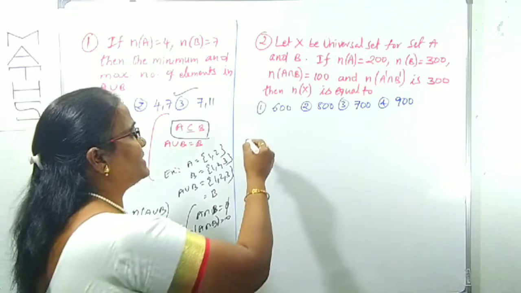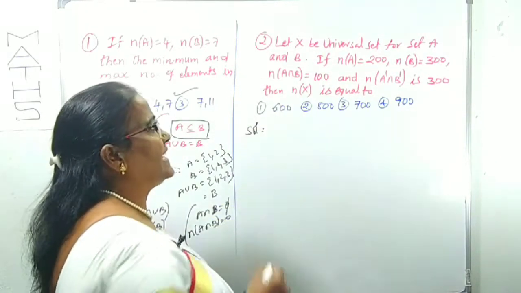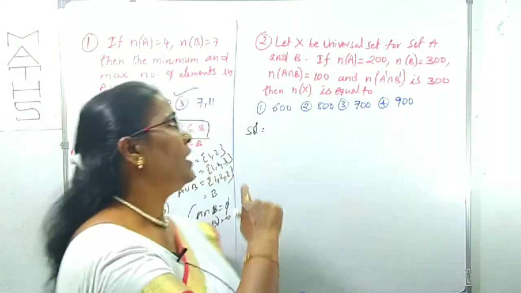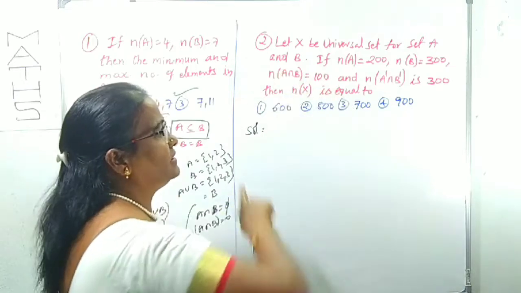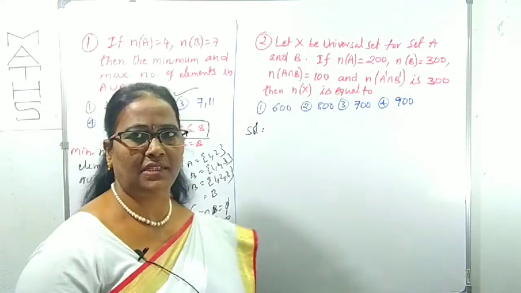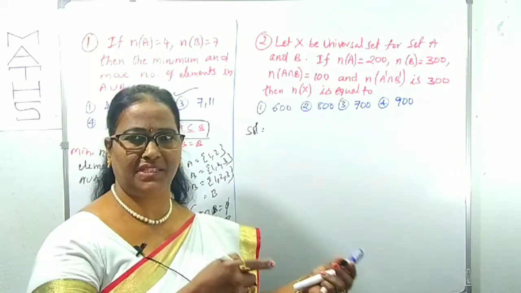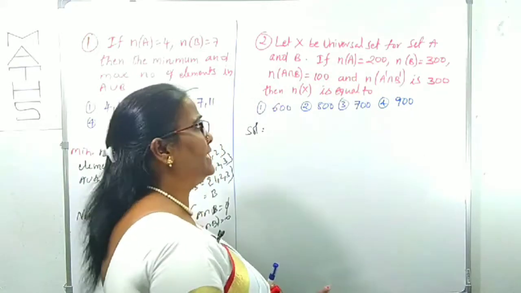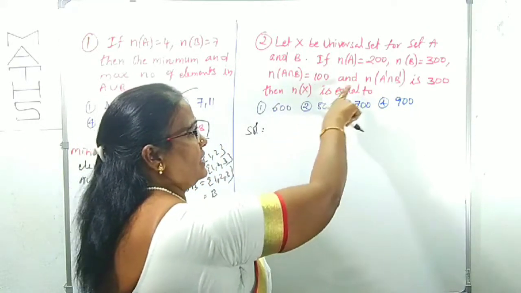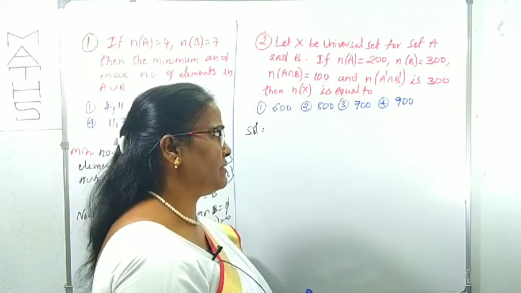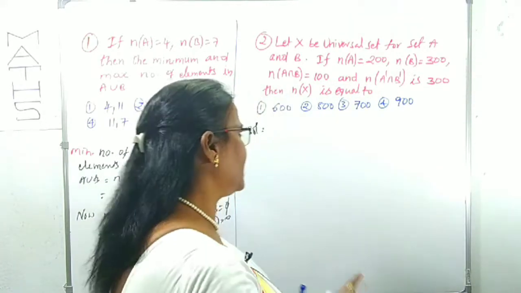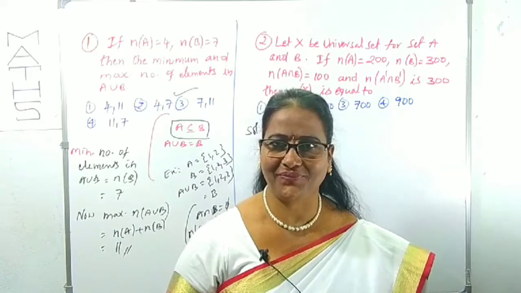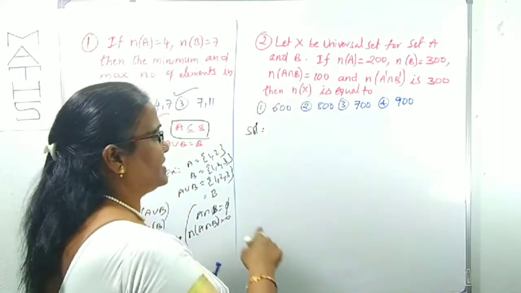Right, now come to this question. Let X be the universal set. Universal set is denoted here as X, for sets A and B. X is the universal set of two sets A and B, means what? A and B are subsets of X, indirectly. n of A is given as 200, n of B is 300, n of A intersection B is 100, and n of A complement intersection B complement is 300. Now what is being asked? n of X, the number of elements in the universal set, is being asked. Clear? I have given the options also.